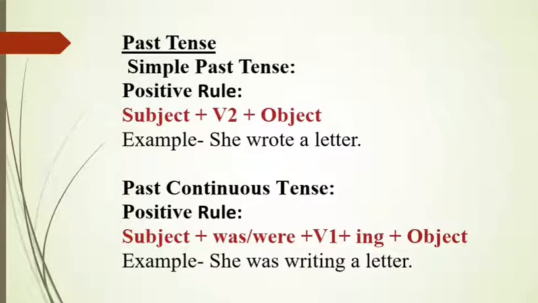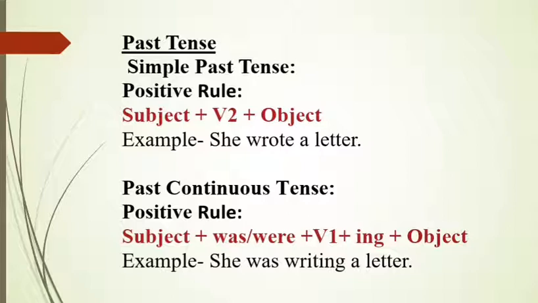Next, past tense. It's again divided into two parts: simple past tense and past continuous tense. So simple past tense, it shows an action completed in the past. It is used for past habits. Rule, subject plus second form of verb plus object. Okay, example, she wrote a letter. So we have written wrote over here. Wrote is the second form of write.